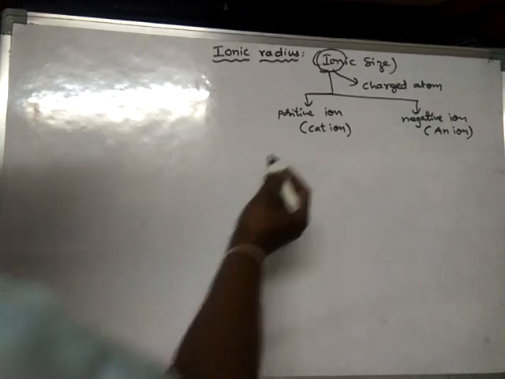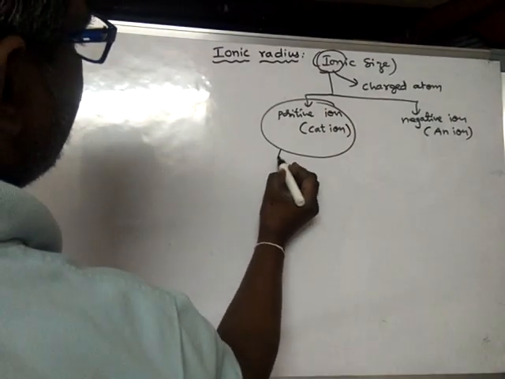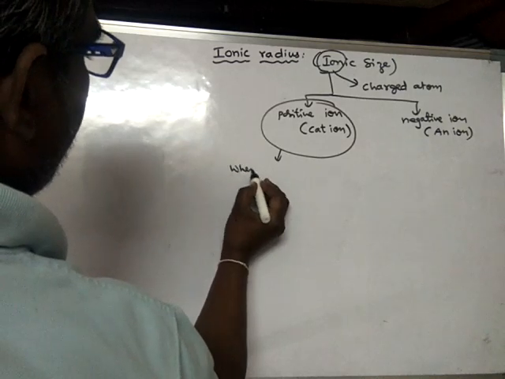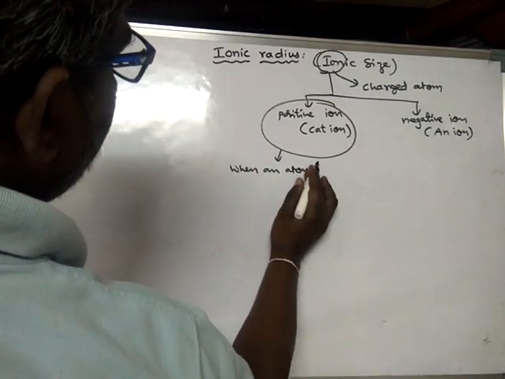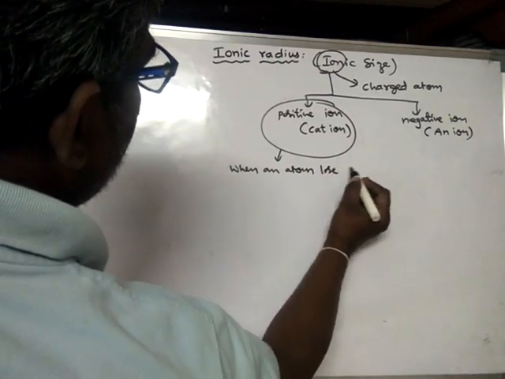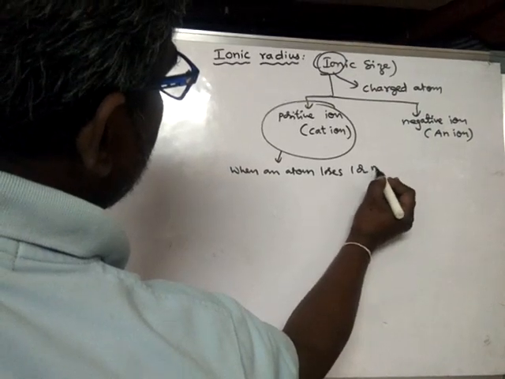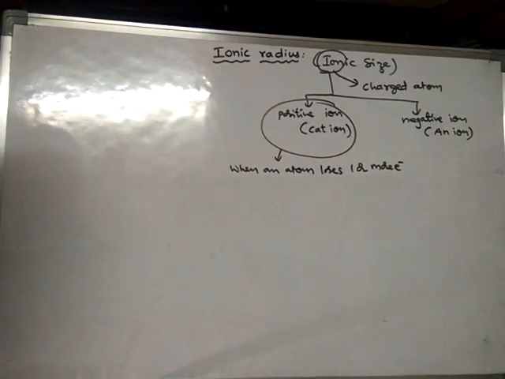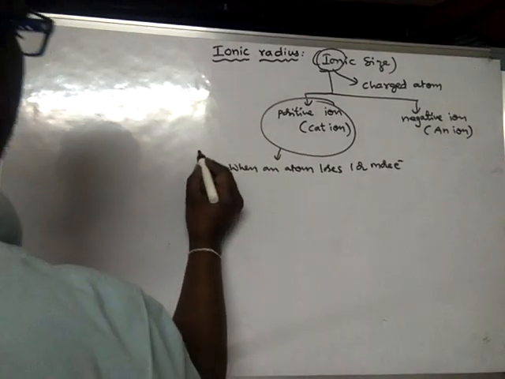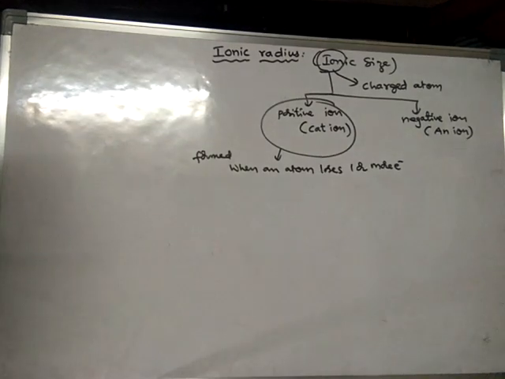Right. So how is a positive ion formed? When an atom loses one or more electrons, a cation is formed.